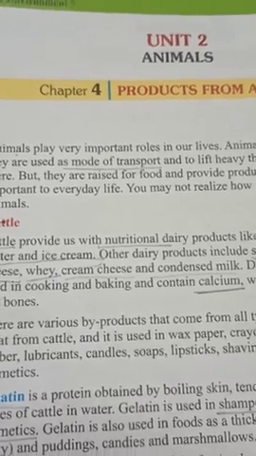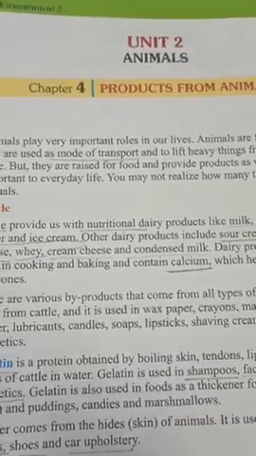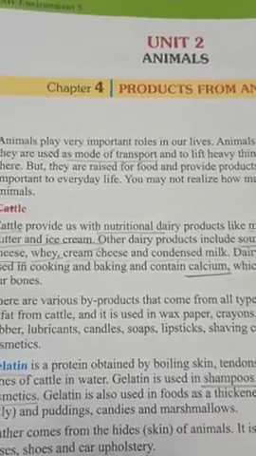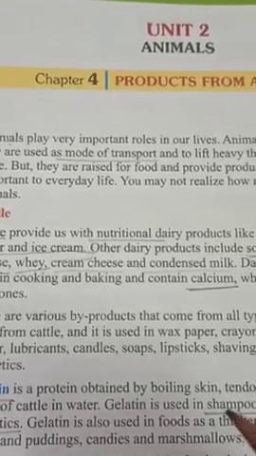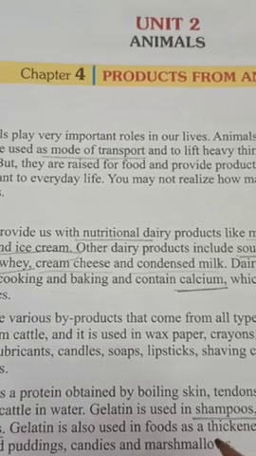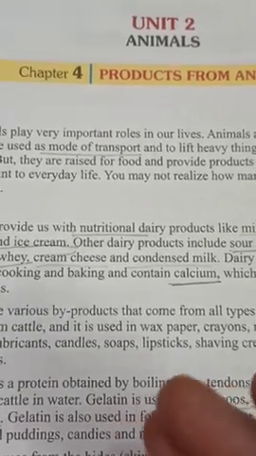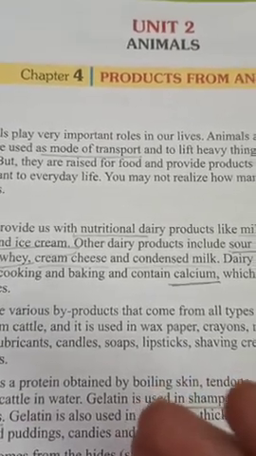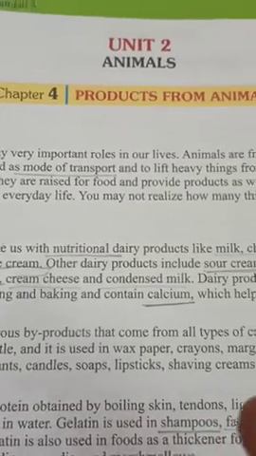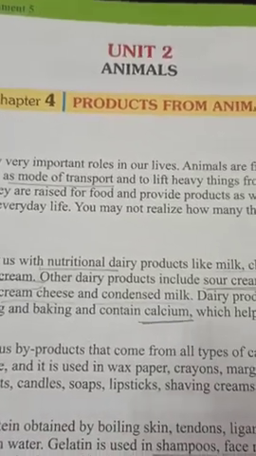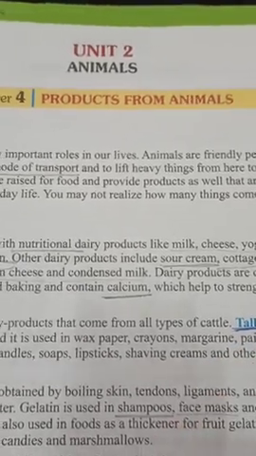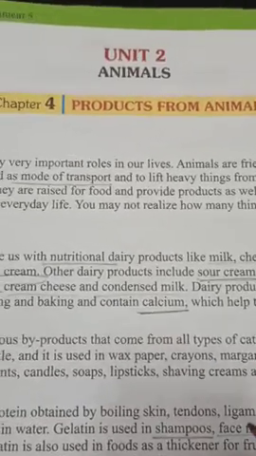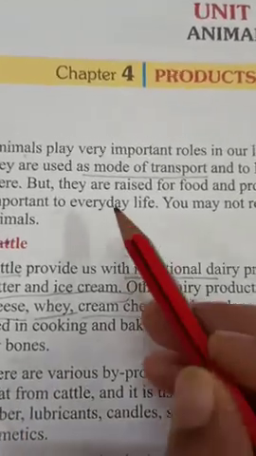Okay, some of the values of animals you should also know: some animals are used as a mode of transport also, just like horses or donkeys or similar kinds of animals. They are used to lift heavy loads or carry things from one place to another. And many animals we raise.